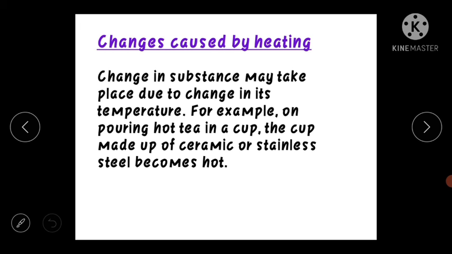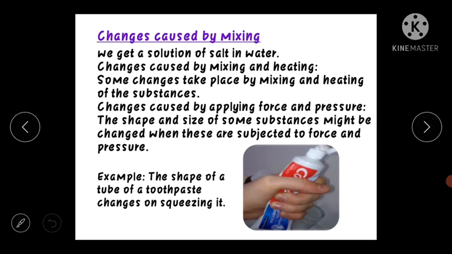For example, on pouring hot tea in a cup, the cup made of ceramic or stainless steel becomes hot. As soon as you pour hot tea in the cup, what will happen? The cup will become hot. So it has been heated. Then changes caused by mixing. Like if you mix water with surf or detergent, these are the changes occurring by mixing.